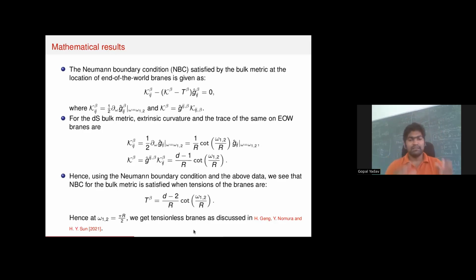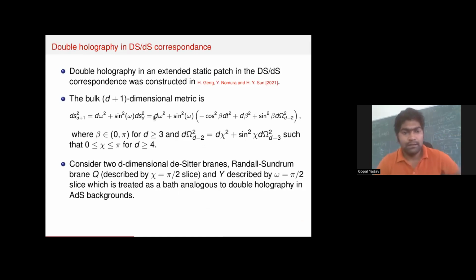So this is just a mathematical construct, following the idea of the holographic construction in AdS spacetime. Now I am going to discuss another method to construct this holography in dS space. For that, we will discuss double holography in dS/dS correspondence.